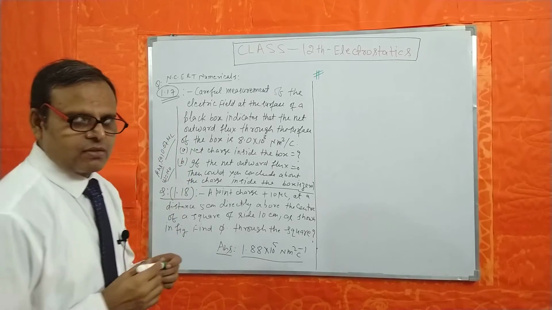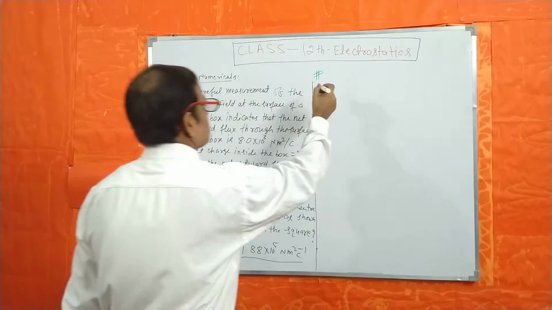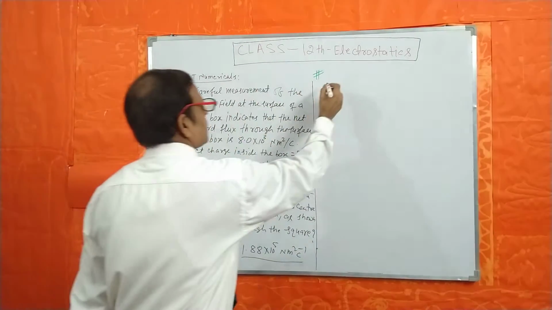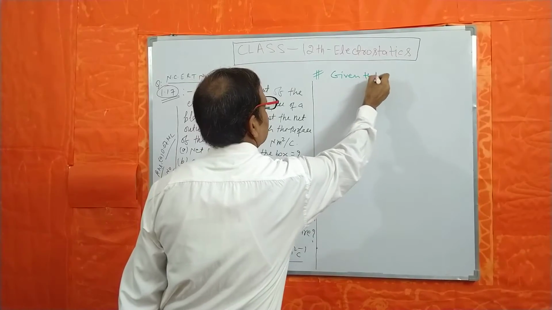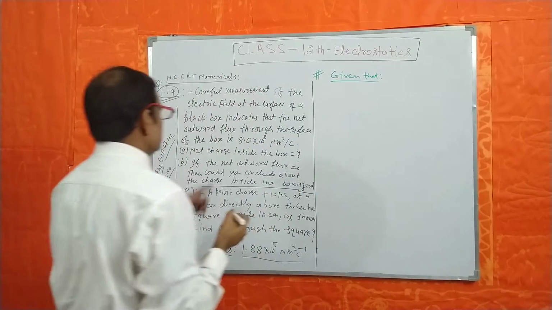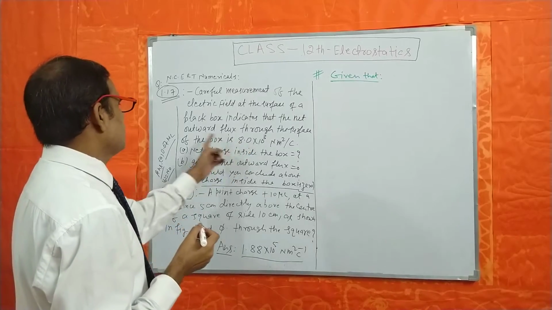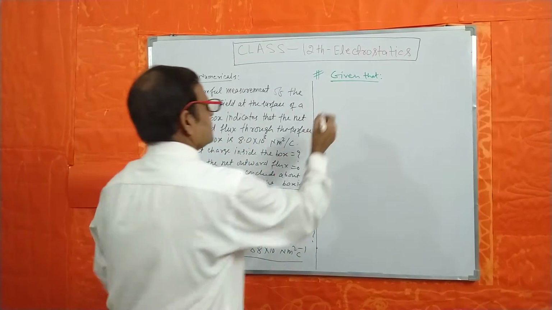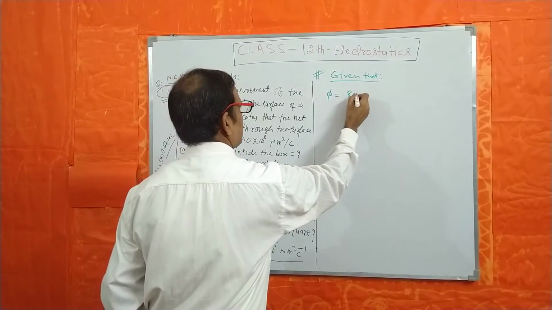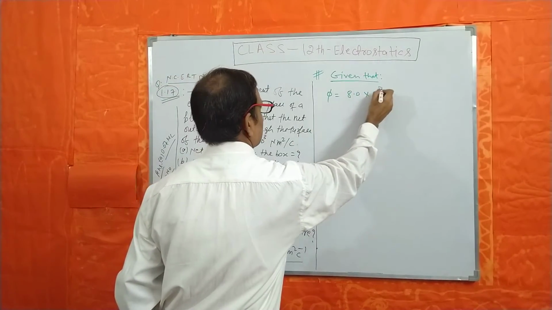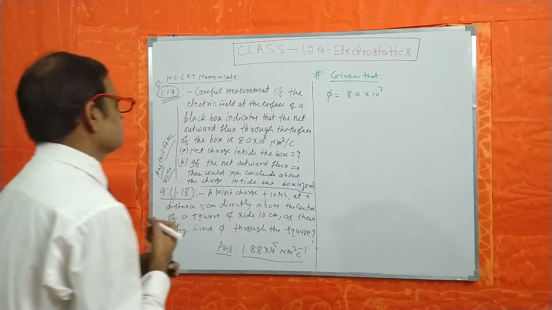First of all, I think we should write here what is given. Given that the outward flux through the surface of the box, phi, is equal to 8.0 into 10 to the power 3 Newton meter square per coulomb.